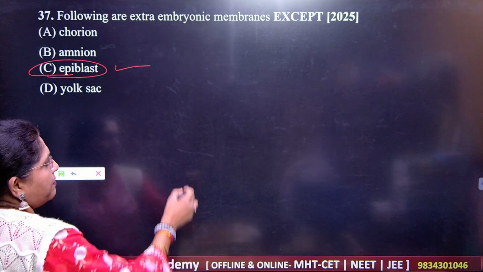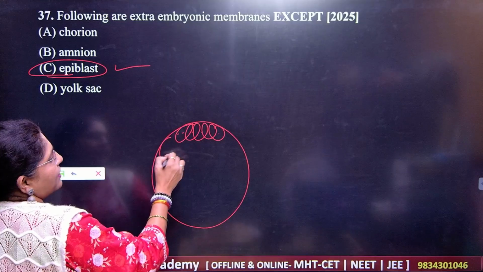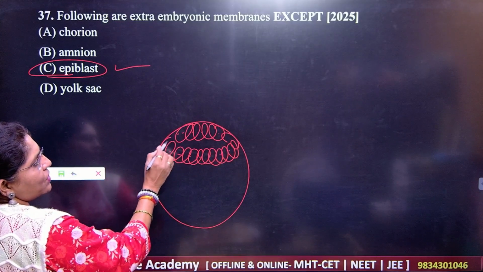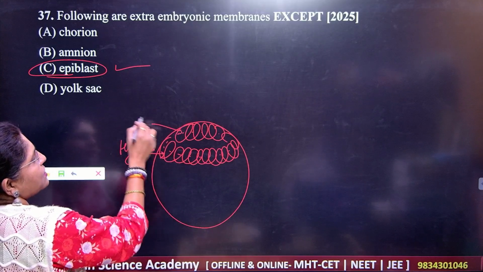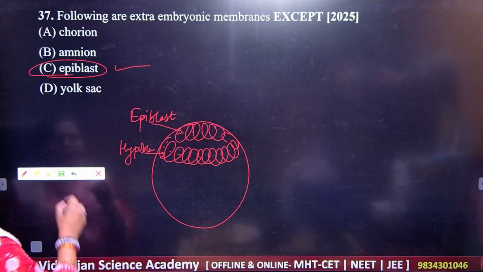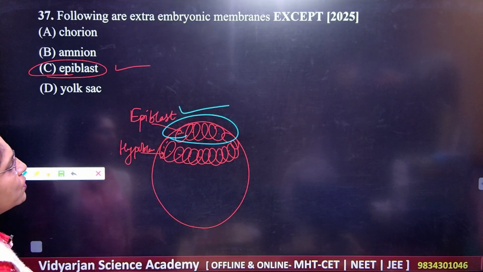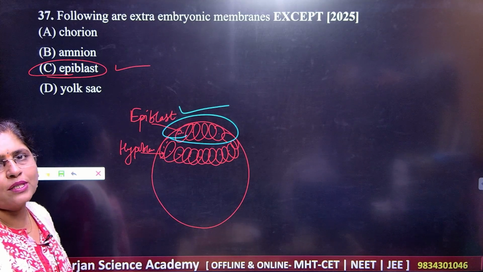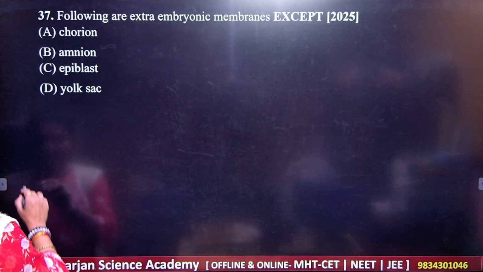You know how the epiblast cell is there, you know that we have the membrane which is dividing here, that is epiblast and hypoblast. Got it? So these are the ideal things which are going to be there. So this will be what here? Hypoblast. Got it? And this will be what here? Epiblast. So you should be able to trace out all the meanings here, and you should be able to give the functions of this epiblast region. Got it? So this is going to be there for the rest of the process, that is neurogenesis and all these things, right? So your correct answer is epiblast here, which is not acting as a membrane.